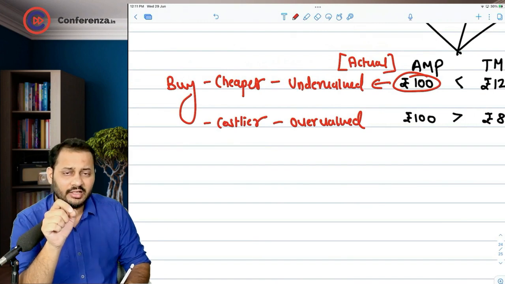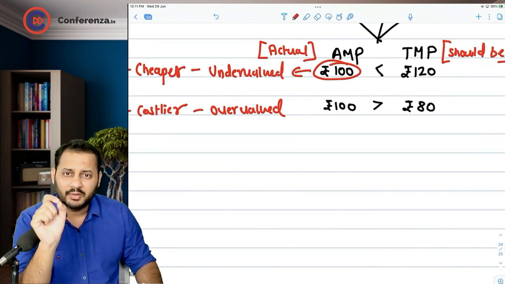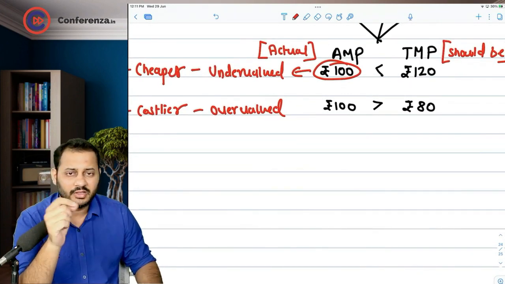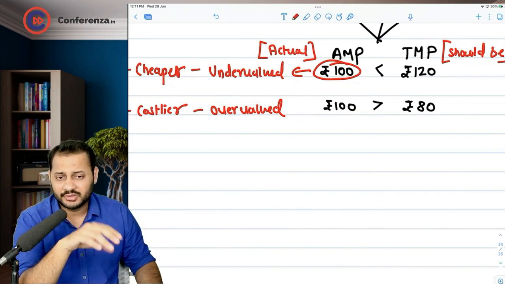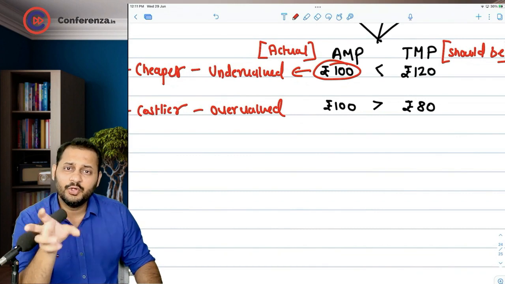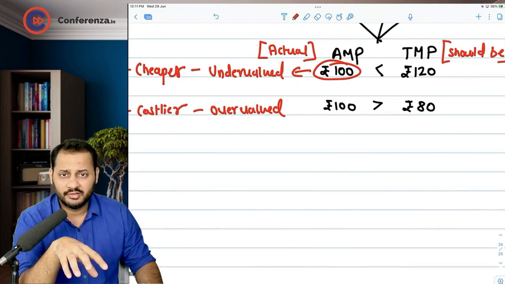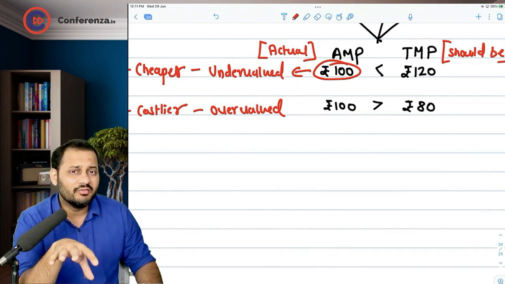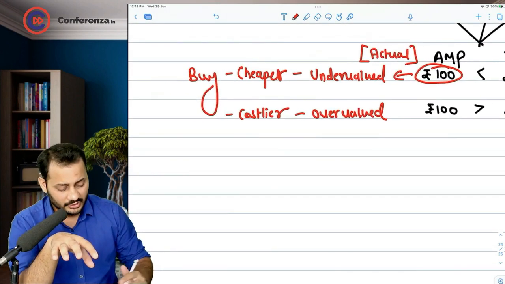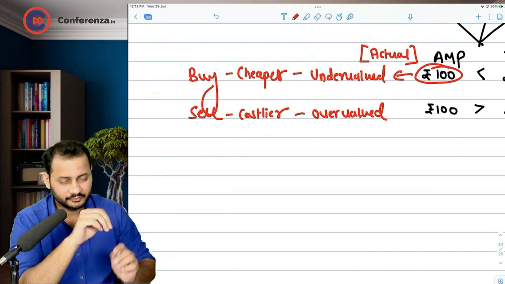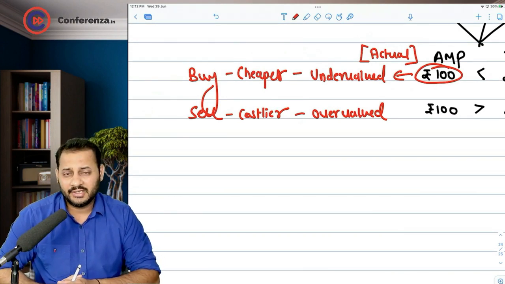And at that time, you should not buy the share if it is available at a higher price. Although there is another side to this, which says that if you have the share already and you think it is only worth 80 and someone is ready to buy in the market at 100 rupees, you should sell it.